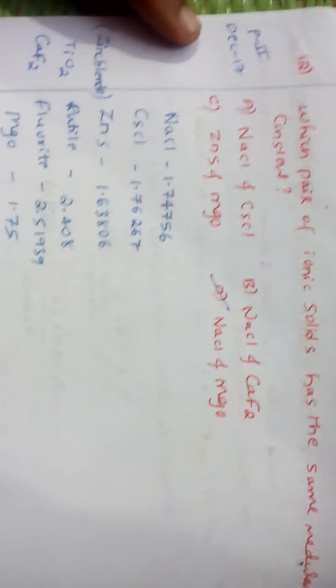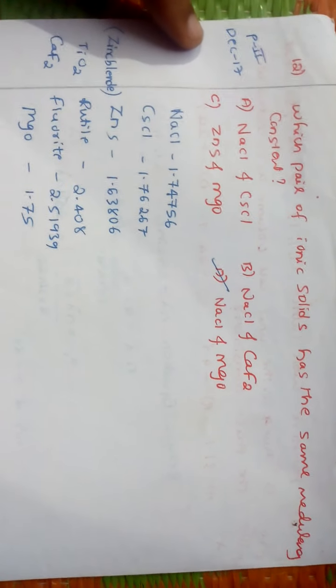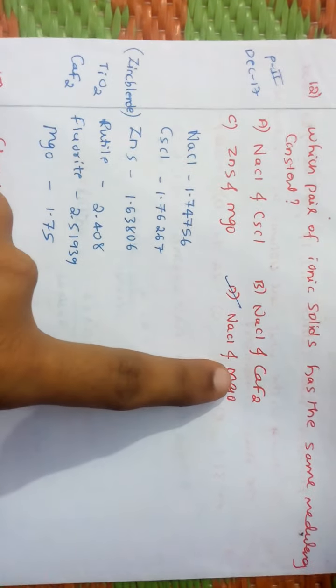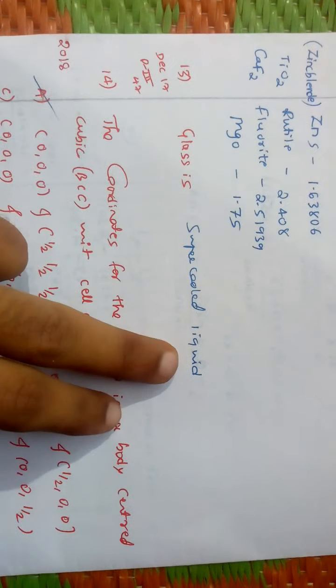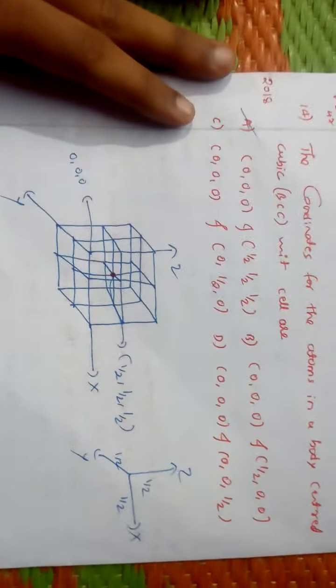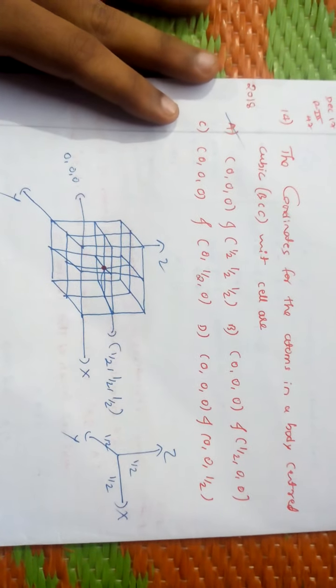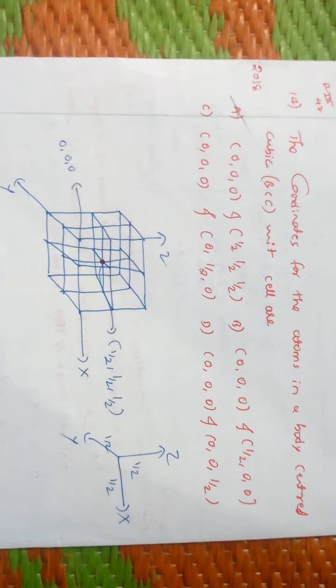Second question, which pair of ionic solids has the same Madelung constant? Here NaCl and MgO have the same Madelung constant. Next, glass is a super cooled liquid. It's asked in 2015. Again they asked this question in 2018. This question was asked, and this is somewhat conceptual based.